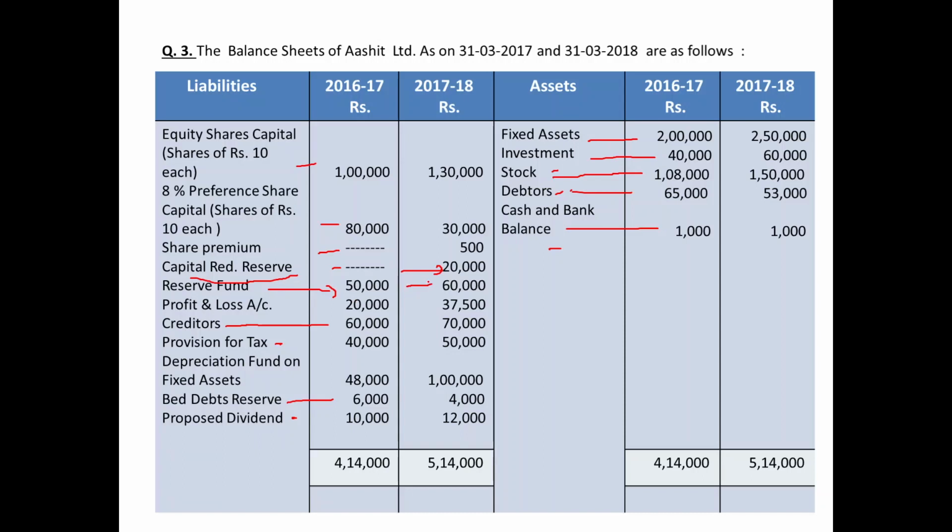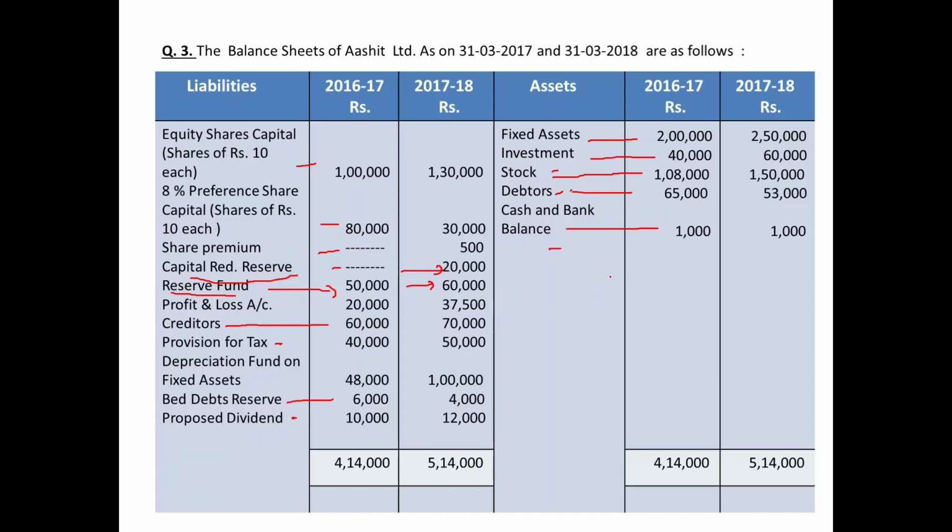50,000 opening balance, closing balance 60,000. What does it mean? It means during the year, company has transferred rupees 10,000 from the current year's profit and credited it to the reserve fund account. Every company does that, saving.